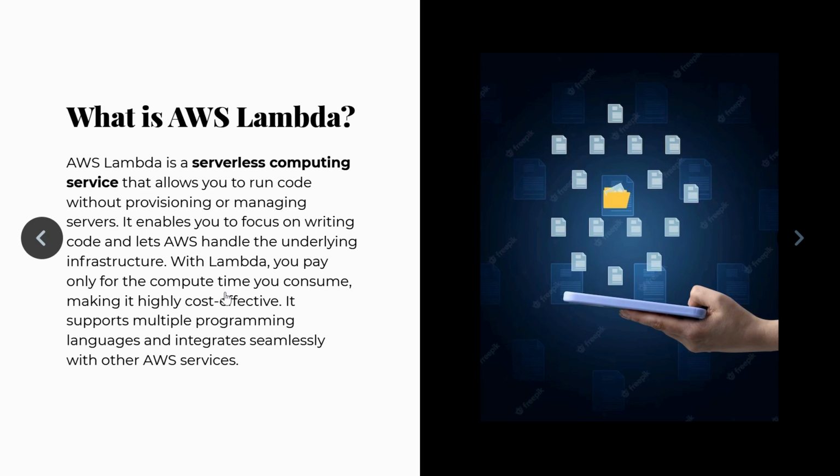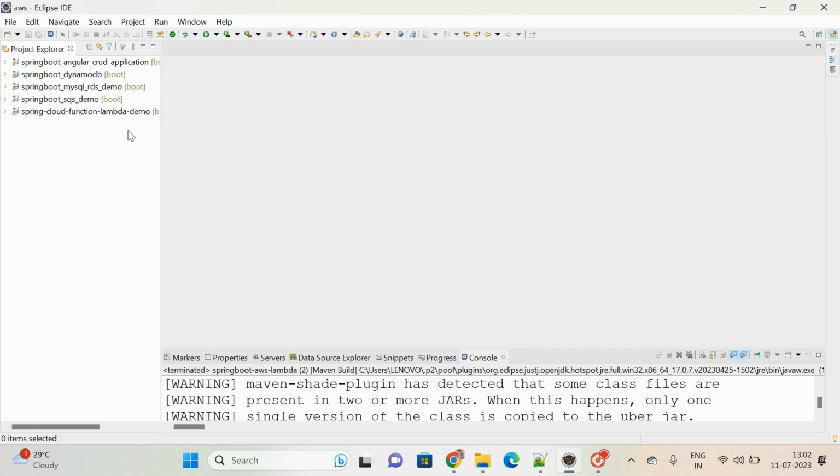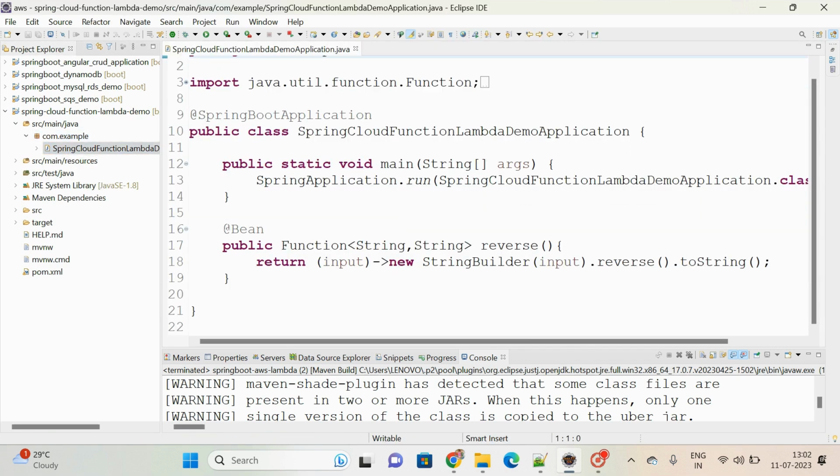Now I want to show you Spring Cloud Function along with AWS Lambda in a hands-on way. I hope you got the clarity. Let me come back to my last project. In the Spring Cloud Function project, here we are defining a function.